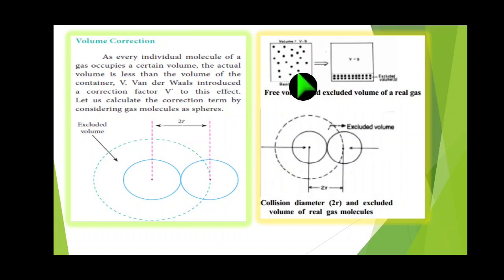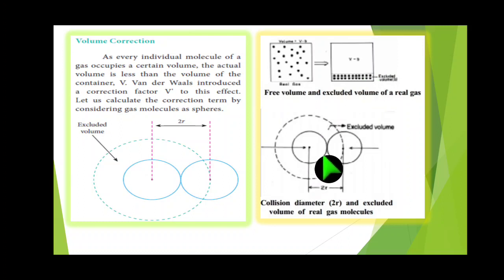Initially the gaseous molecules are freely moving, so the volume occupied is maximum. After the volume correction, it is minimum. Then the excluded volume between the gaseous molecules, the small gap, we also have to subtract.